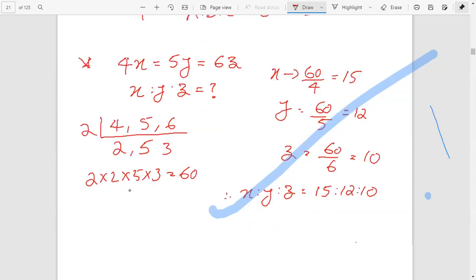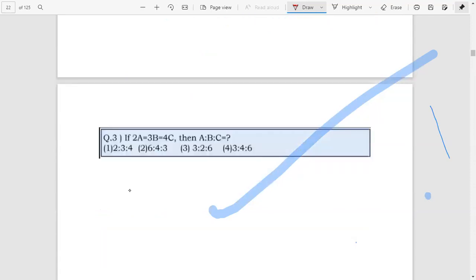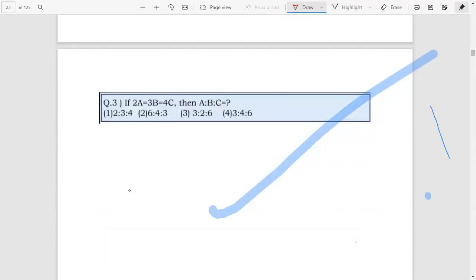Okay, we can do a simple exercise question. Here we can do one more question. Here we have given 2a equal to 3b equal to 4c. What to do? Find the LCM of 2, 3 and 4.